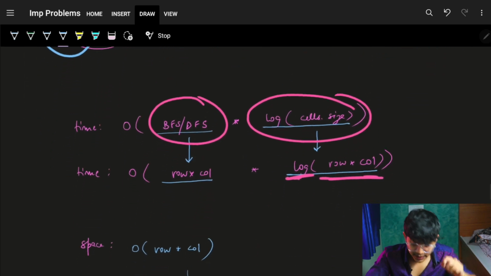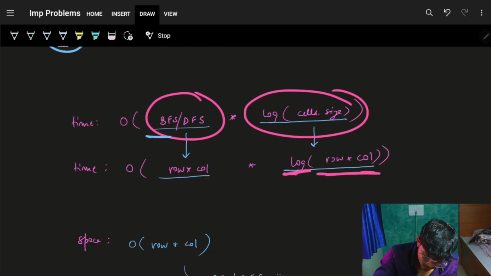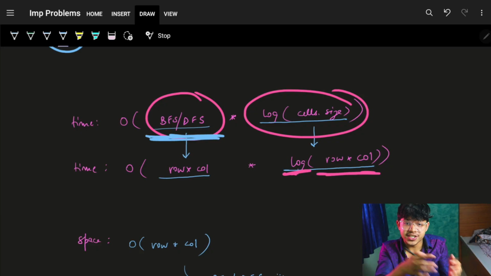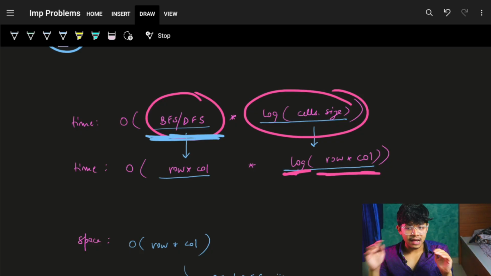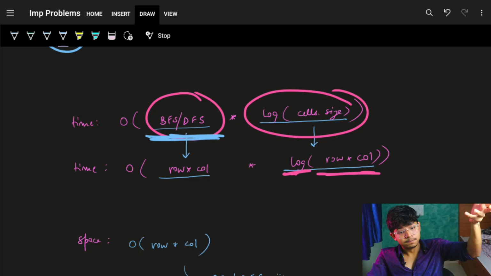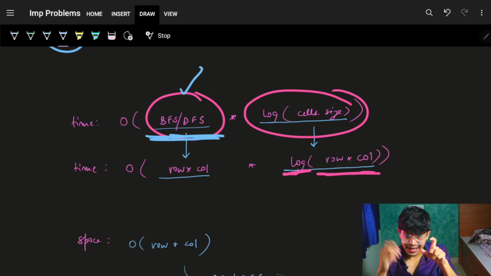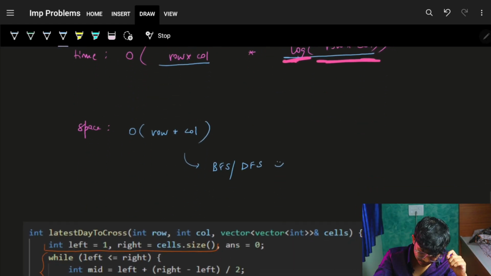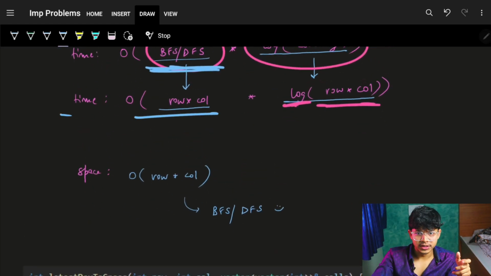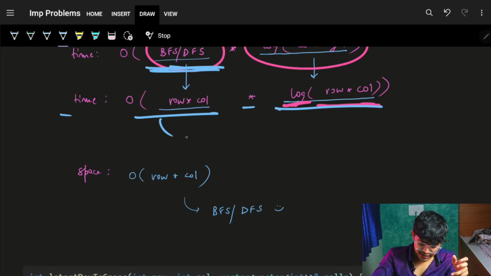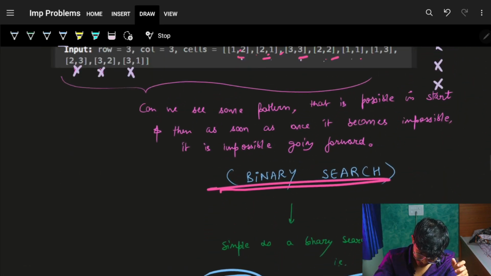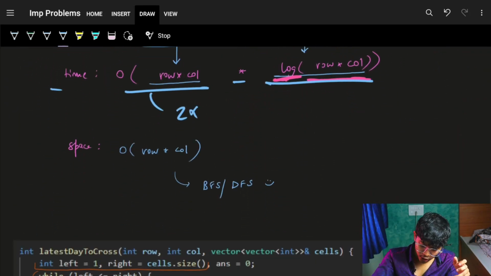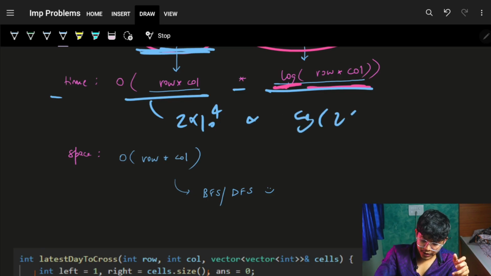And ultimately, the complexity will be nothing but O of BFS or DFS. You can apply anything, because ultimately your task is just to traverse the particular grid, and for traversal you can use anything whatsoever you want. So ultimately, for every one of those mid locations you have to do an entire BFS or DFS, and thus time will be O of rows into columns into log of 2 into 1e4.